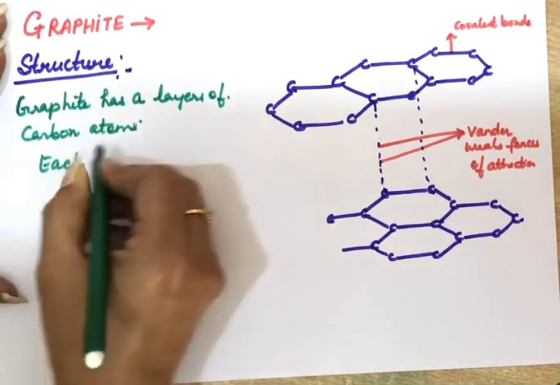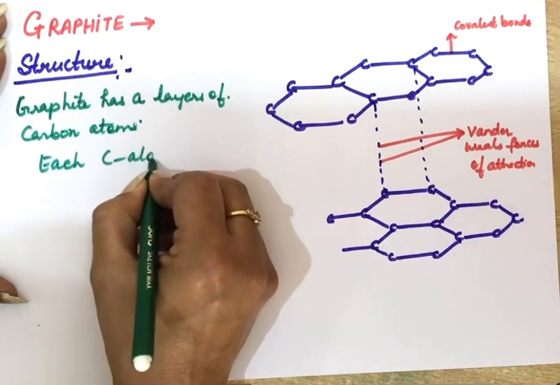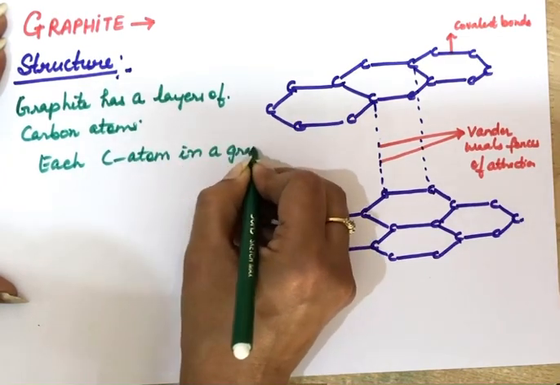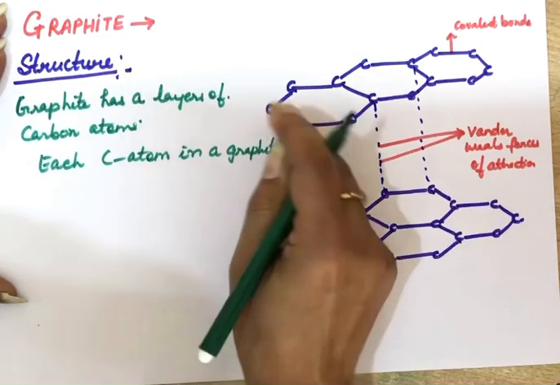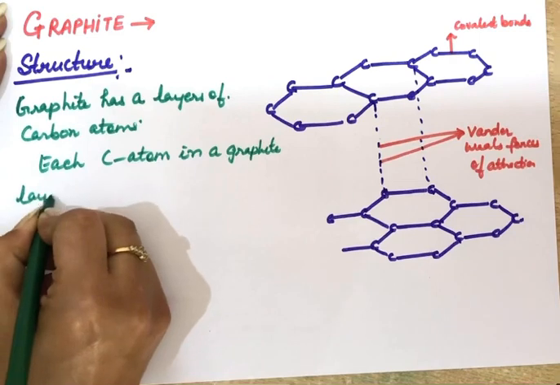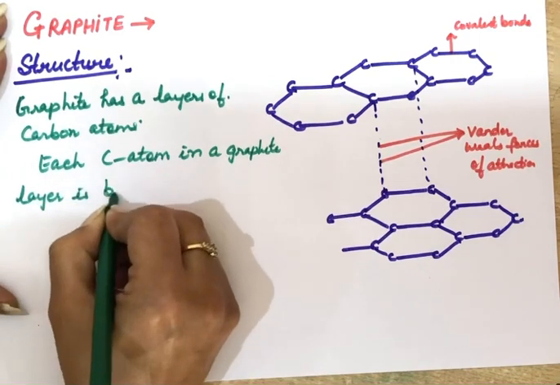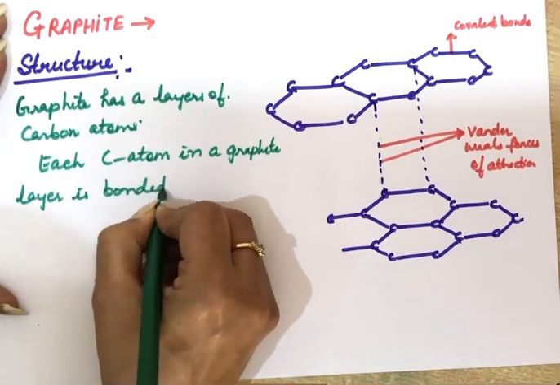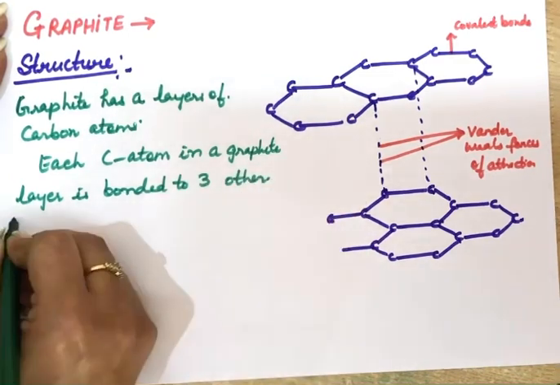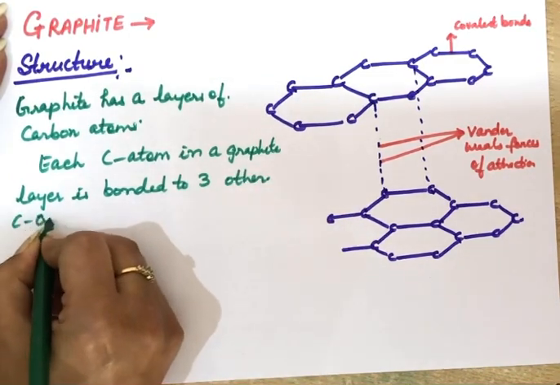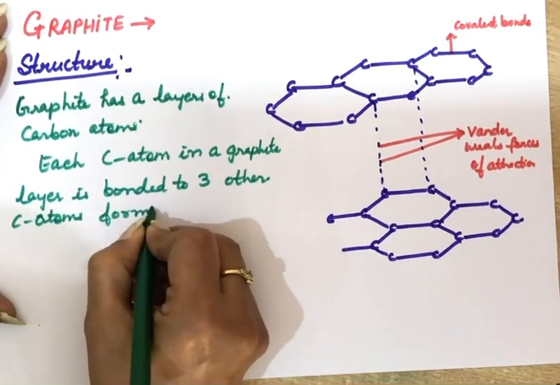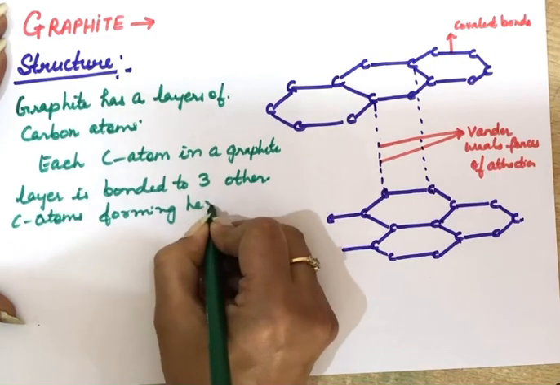Each carbon atom in a graphite layer, and we are talking about this layer only, is bonded to 3 other carbon atoms, forming hexagonal rings.